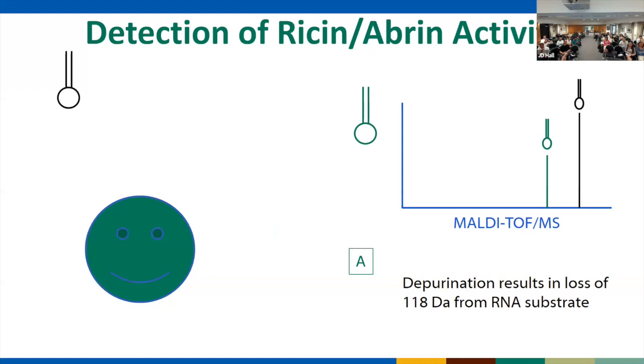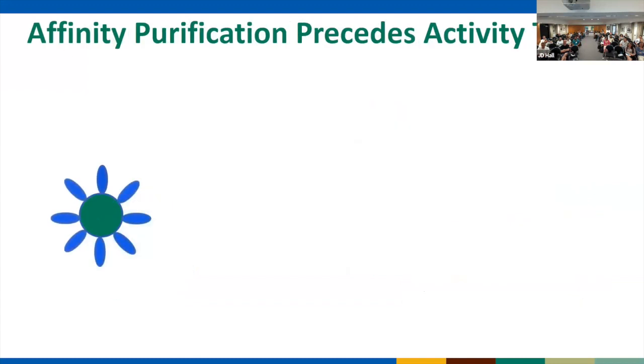The black, larger in molecular weight, is the intact substrate. This just tells us this is your RNA substrate you can detect. If this peak is present, though, at 118 Daltons less, that's corresponding to the depurination of our intact substrate. So that's telling us ricin, abrin, or something is present that's depurinating our substrate. So that's what we're looking for.